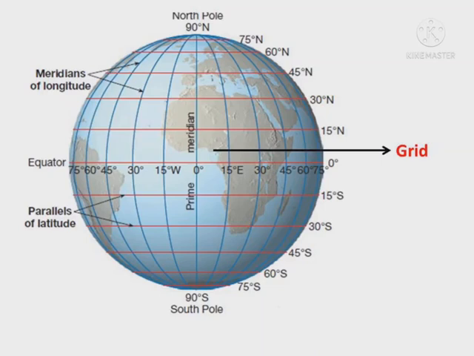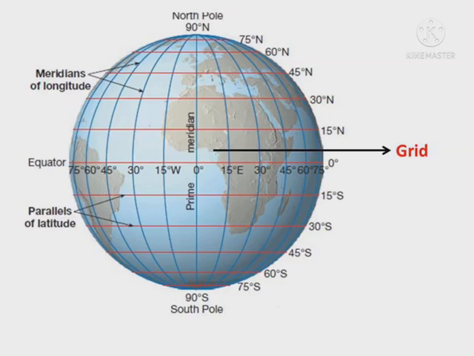A grid is a square or a rectangle that is formed when two latitudes and longitudes cross each other. The network of latitudes and longitudes drawn on the globe is called a grid.